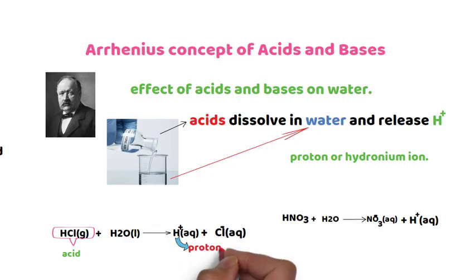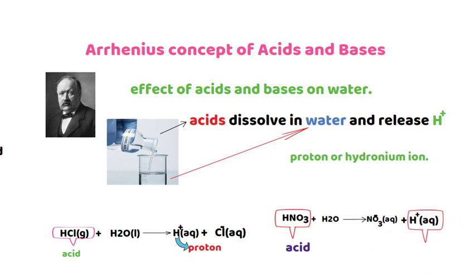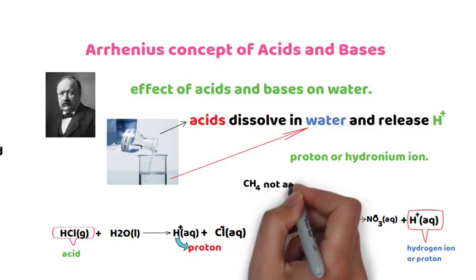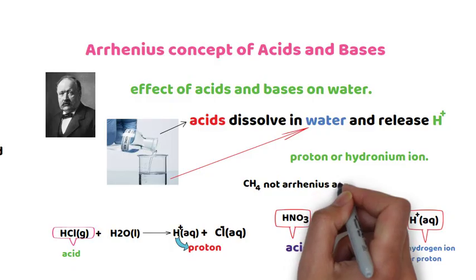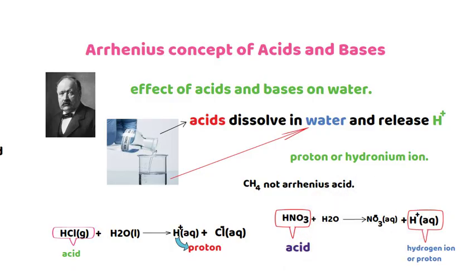As I told you, HCl is an Arrhenius acid because it dissolves in water and releases hydrogen ion or proton. And nitric acid is an Arrhenius acid because it dissolves in water and releases hydrogen ion or protons. Methane, though it contains hydrogen, is not an Arrhenius acid because it doesn't dissolve in water and release hydrogen ion.